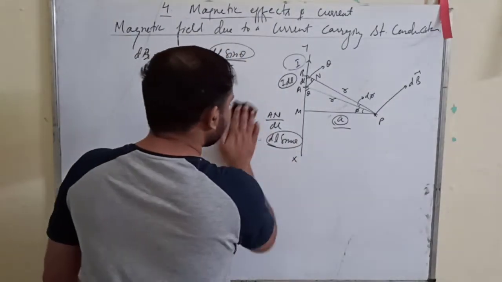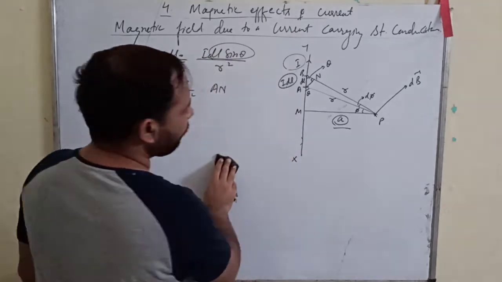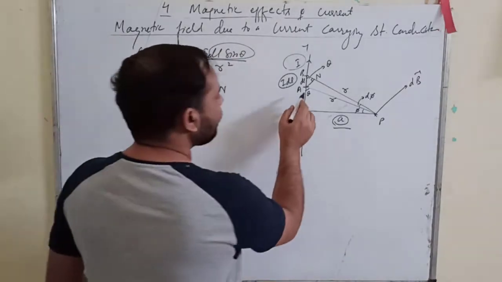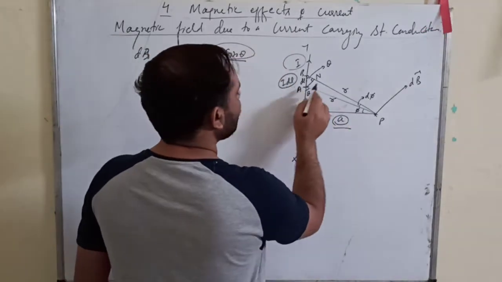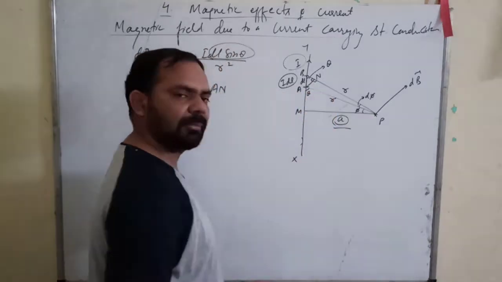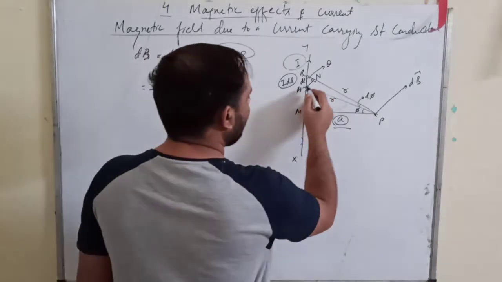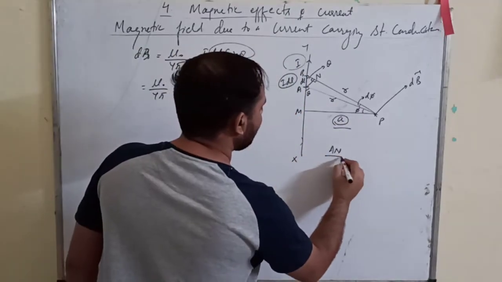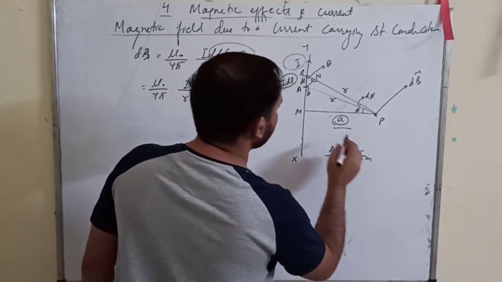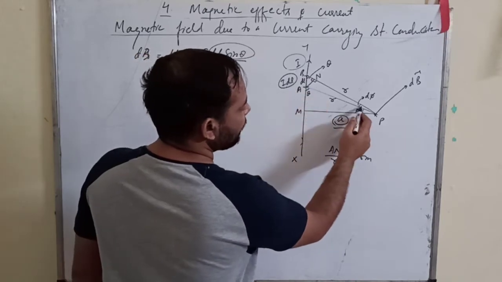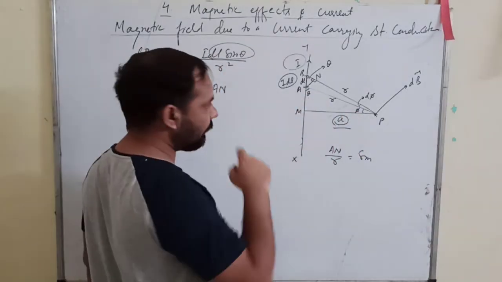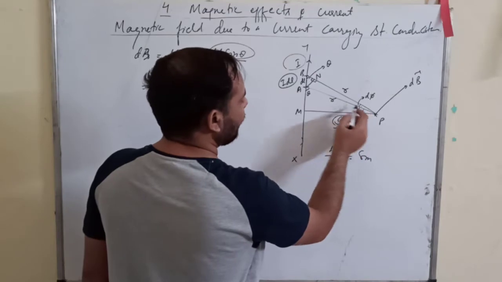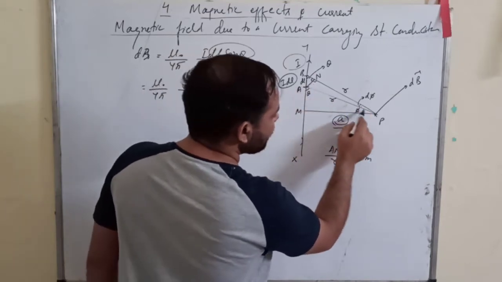Now you can remove this AN also. Look at this triangle, this one. This is your right angle. Now AN upon r: according to this angle d phi, AN is the opposite side and r is the hypotenuse.